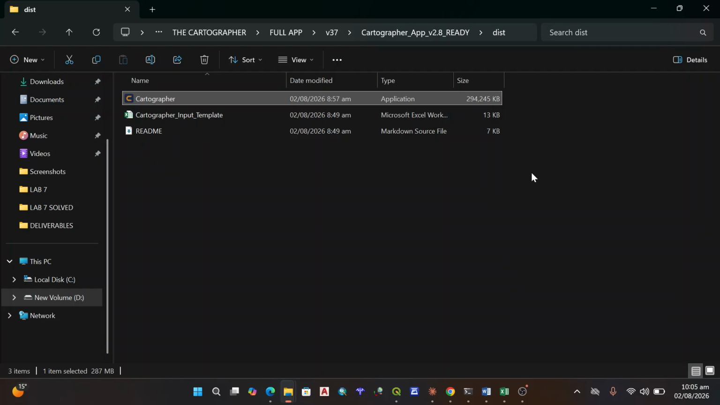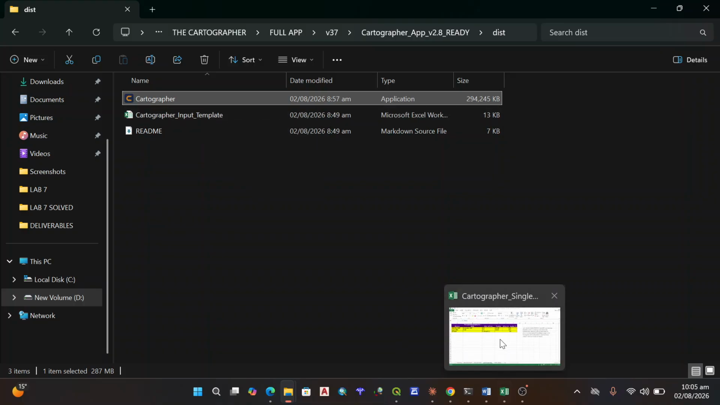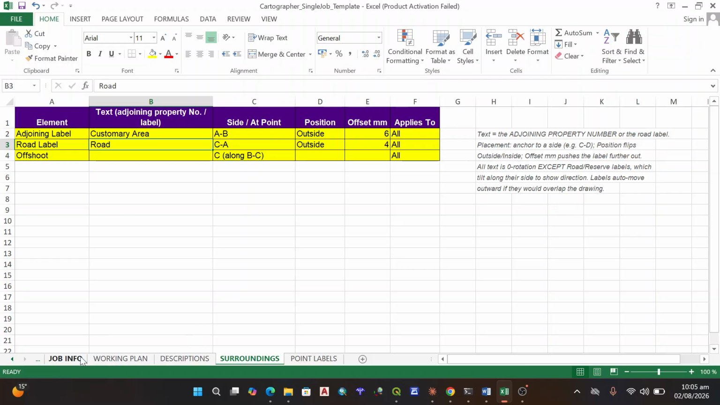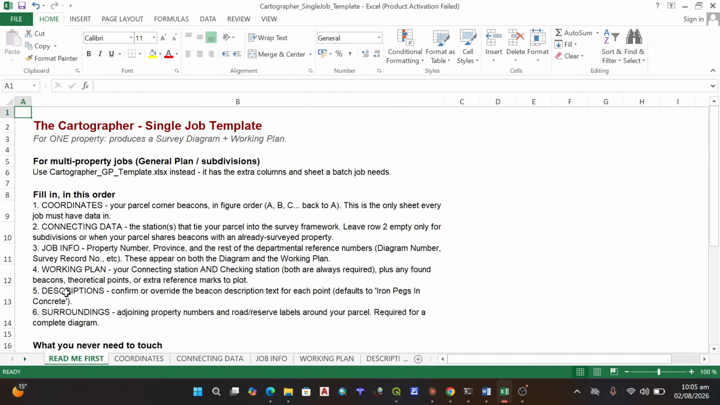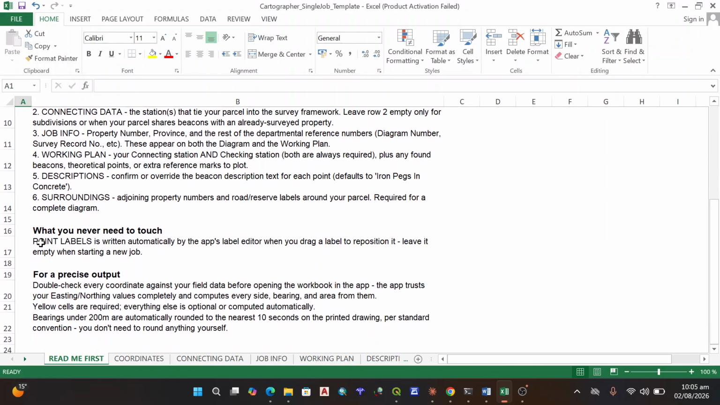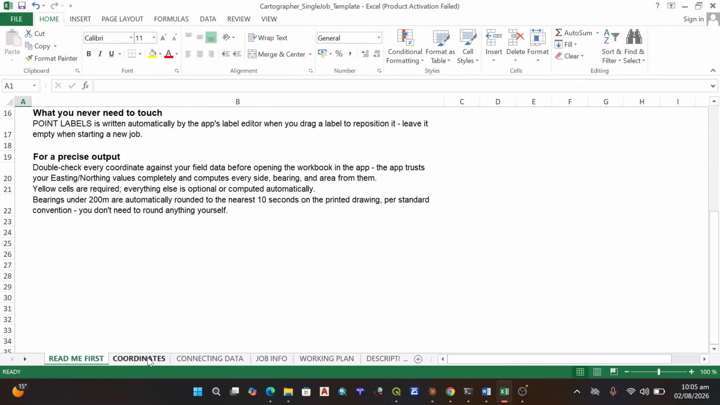So hi, this is how the Cartographer application works. This application, you have a template. If you have a single job, I'll give you both templates for a GP and a single job. What you'll see in the template is a readiness list, which gives you guides on how you can go about it. But then, let me just run you quick.